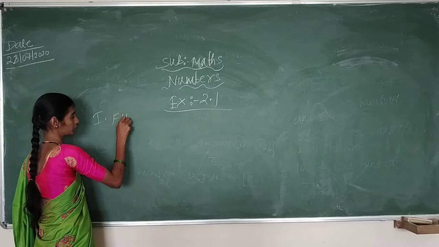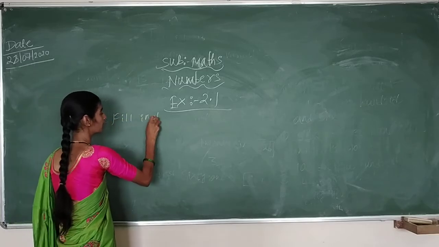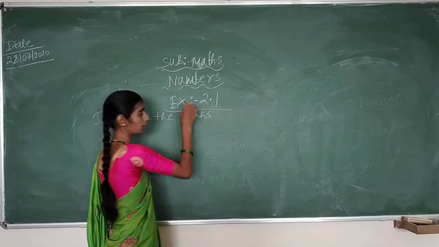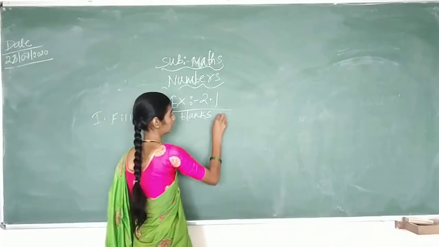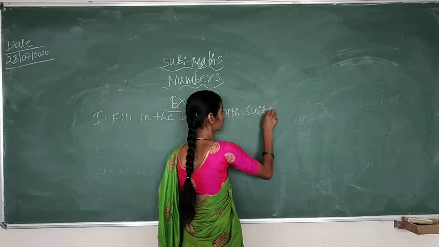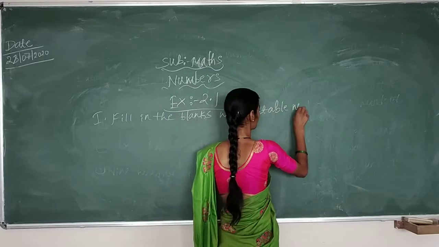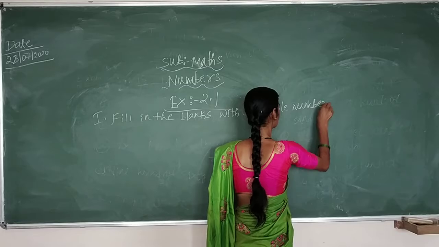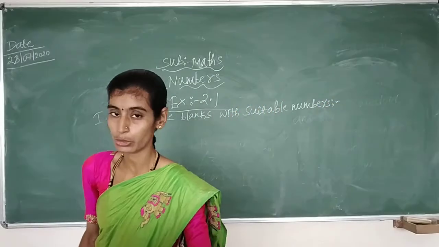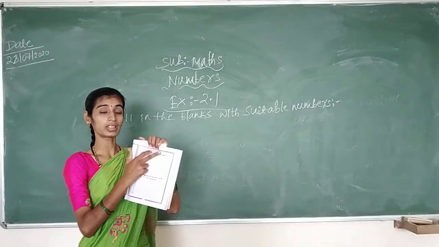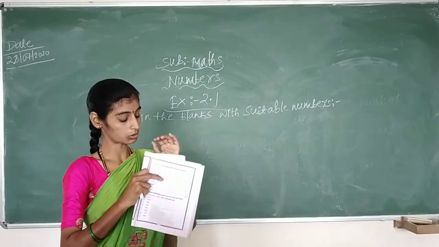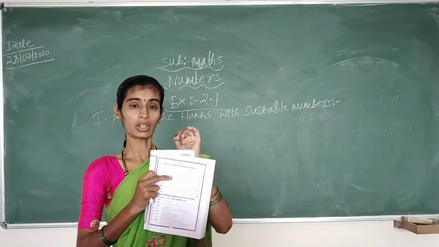In that you have the first bit, fill in the blanks with suitable numbers. Those who have the reader book, children, just open it and you can copy it. Afterwards you can practice in your notebook. And those who don't have it, please write in your notebook.